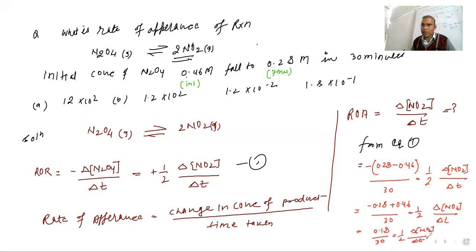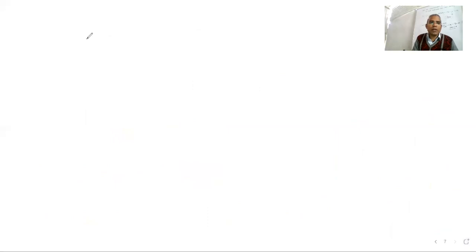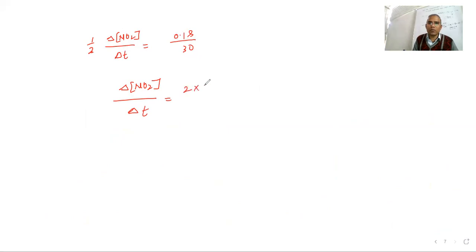Okay, so I am going to the next page. Here 1 by 2 delta NO2 upon dt is equal to 0.18 upon 30. So send the 1 by 2 to this side, you can cross multiply. We need only this value: change in concentration, delta NO2 upon delta t, is equal to 2 into 0.18 upon 30.